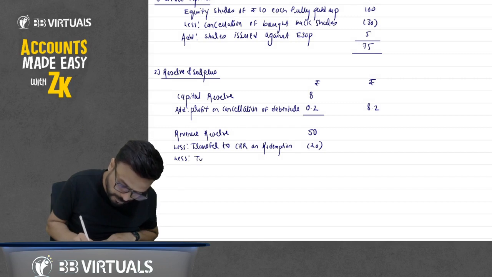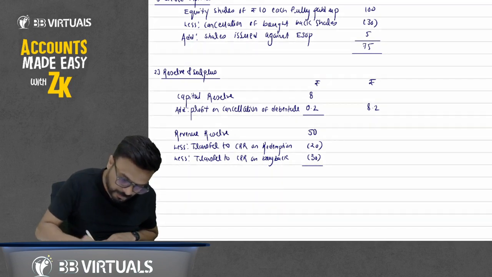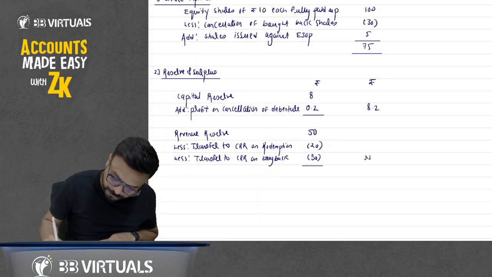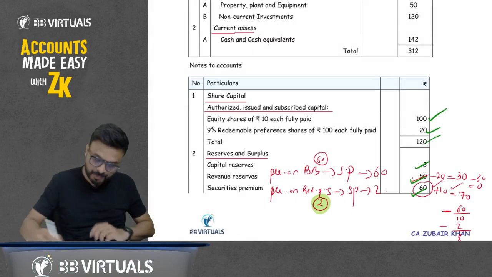Less transfer to CRR on buyback, 30. So in the outer column, it will come 0. Next is securities premium 60.